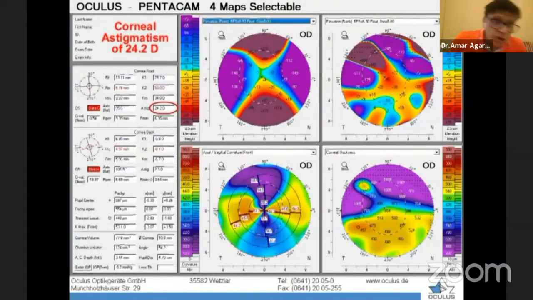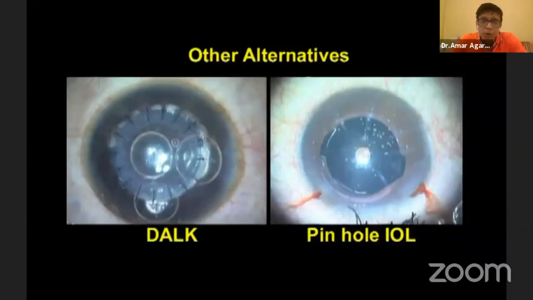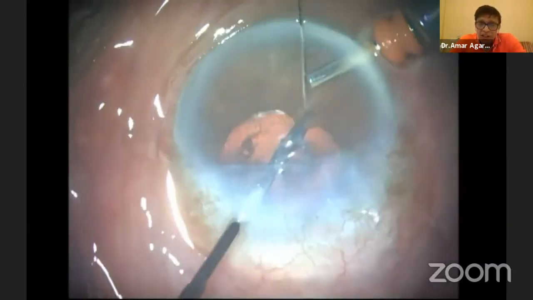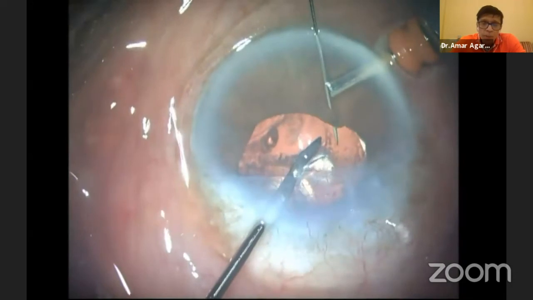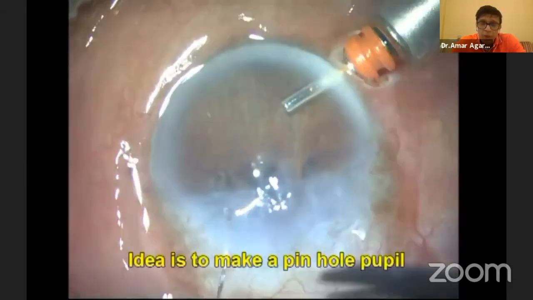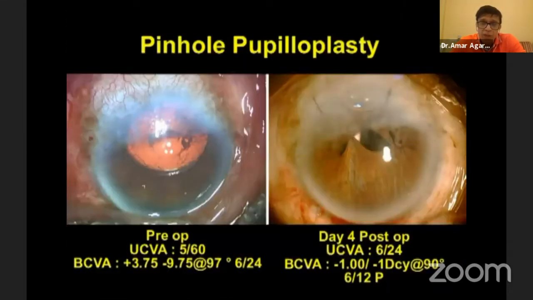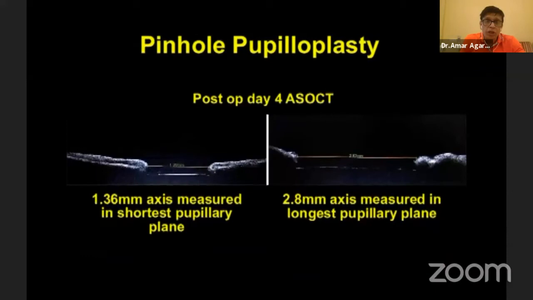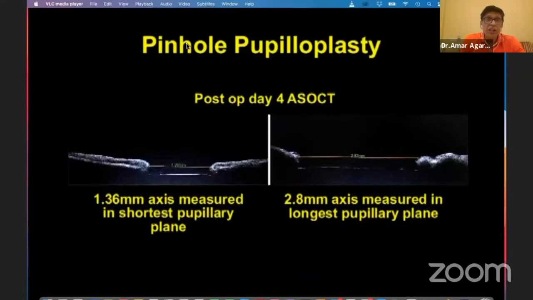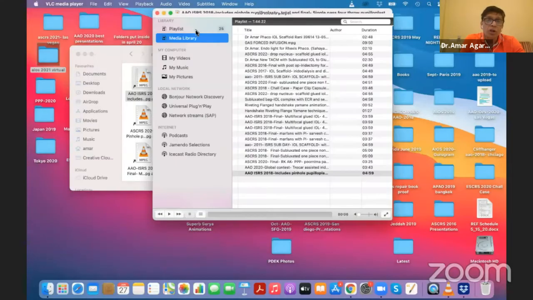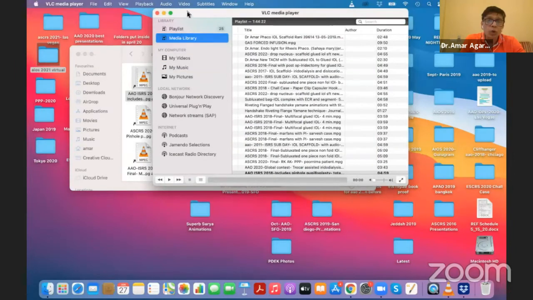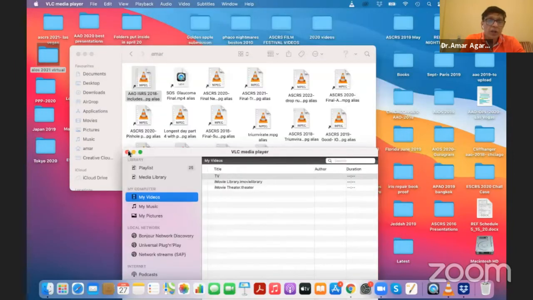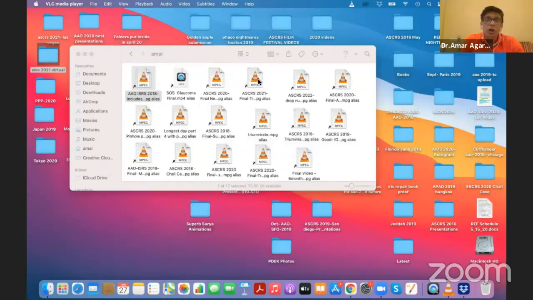So what we did was, you have DALC, you can do a pinhole IOL, but the simple thing in this case is to do a pinhole pupil. Look at the patient pre-op, and again post-op, the patient's vision improved to 6/12 vision. So I thought I'll show you these various techniques and how this is done. Now I'll move on to another thing which I wanted to show you, and I'll just show it in a second.